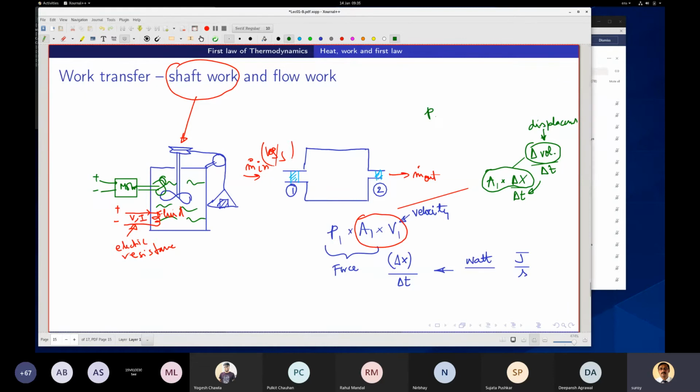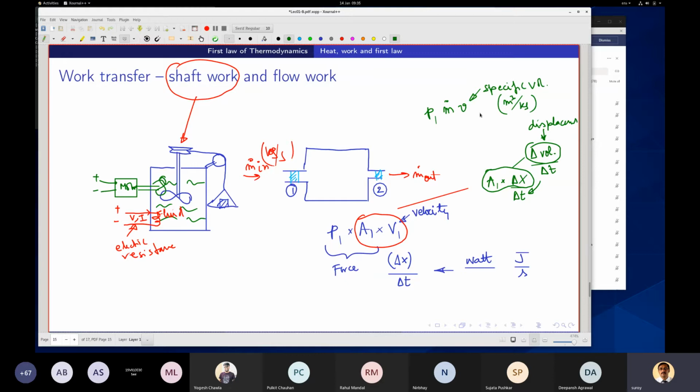So I can finally write it as P1 into m dot into v, where v is the specific volume, in meter cube per kg.